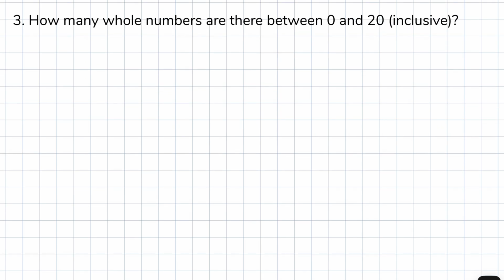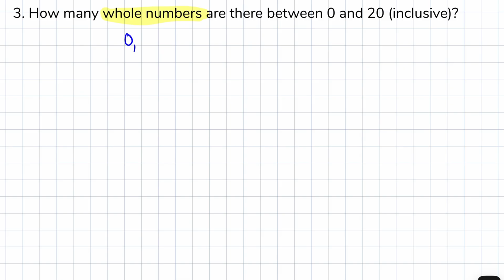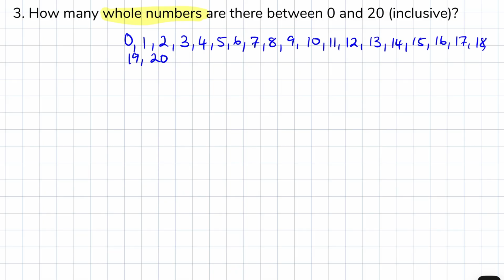Question number 3. How many whole numbers are there between 0 and 20 inclusive? So that means including 0 and 20. So we'll have to write down all the numbers from 0 to 20, including both ends. And how many numbers is that? If you're to count them, it's 21 whole numbers because we're counting from 0 to 20, not just the gap between them.